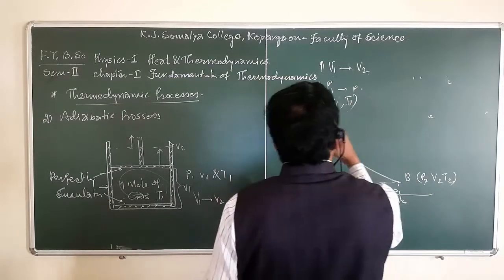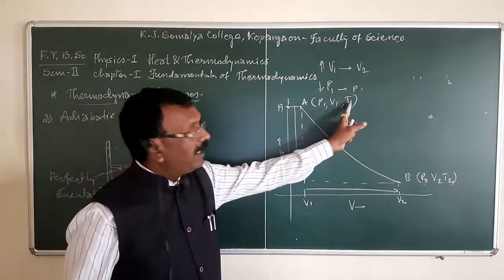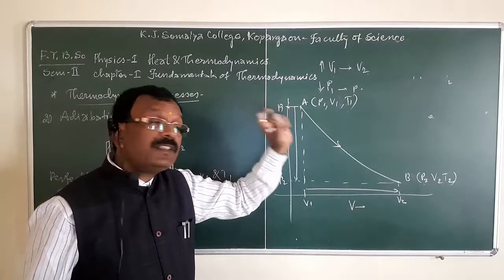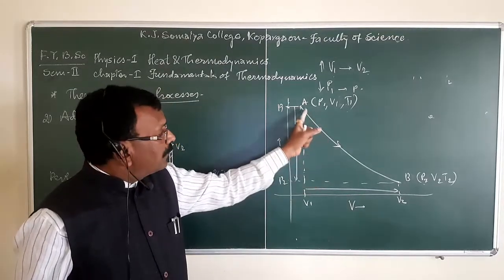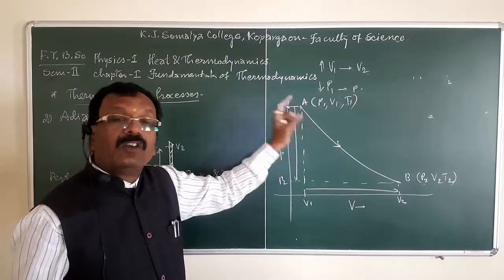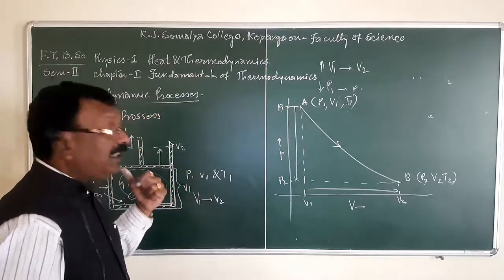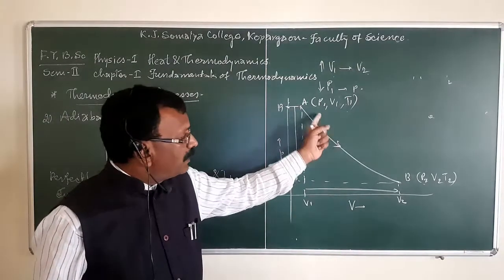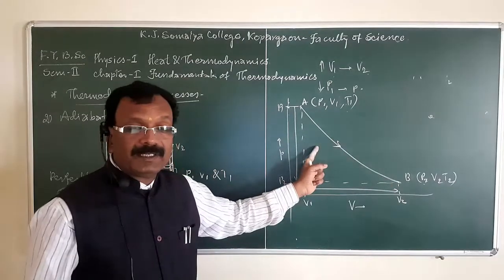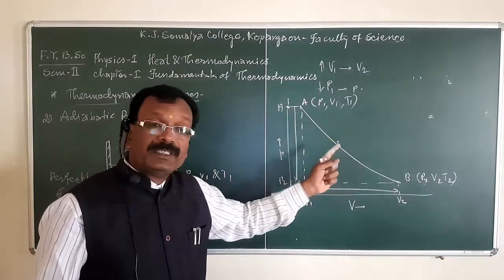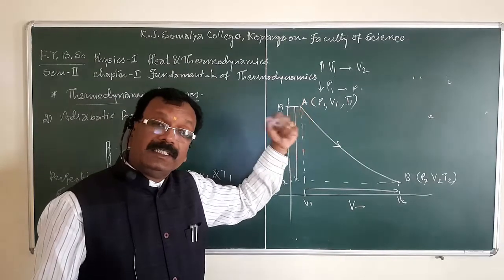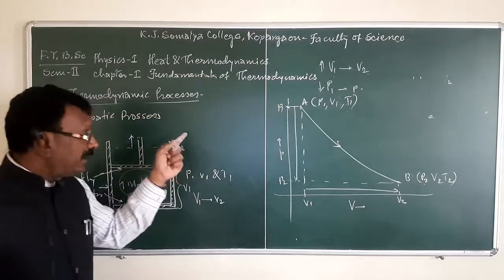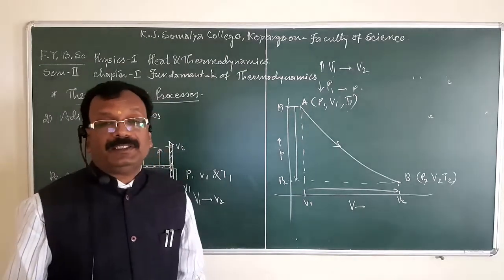In isothermal change, the whole change takes place at constant temperature, and here, when expansion or compression takes place, obviously as the system is totally isolated from the surrounding, the temperature of the system falls in adiabatic expansion. On the other hand, the temperature of the system increases, that is, there is an increase in temperature in adiabatic compression. Compression is exactly opposite to expansion.